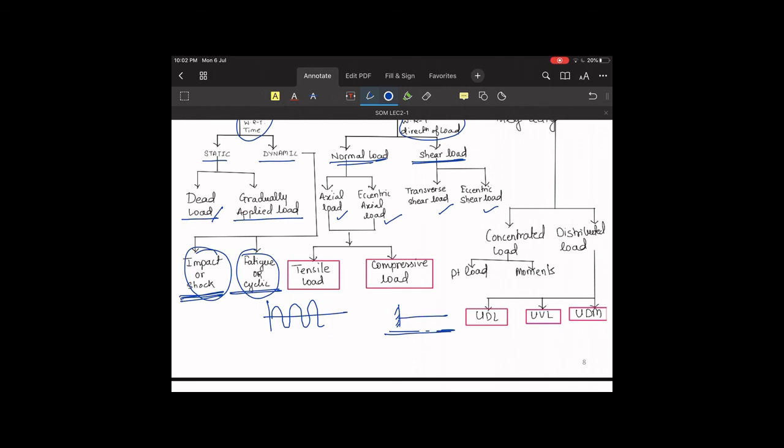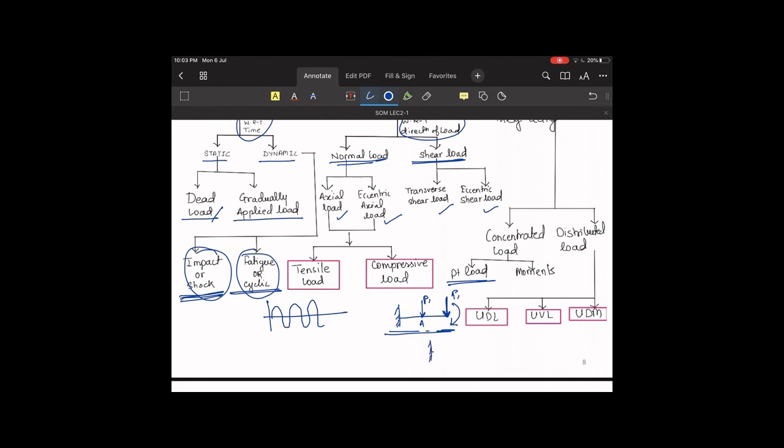In this cantilever, if I have to apply a concentrated load, that concentrated load will be at a single position. So either it will be a point load as shown, or otherwise there will be a moment. At a single point, let's say at this point A, if I am applying a point load, this will be a point load.